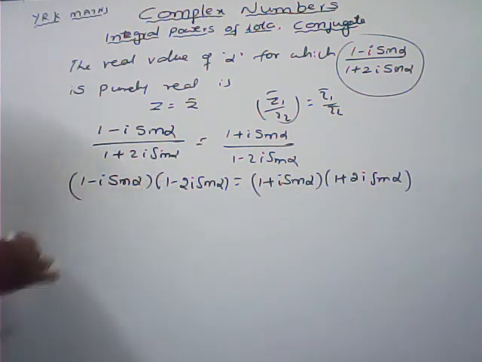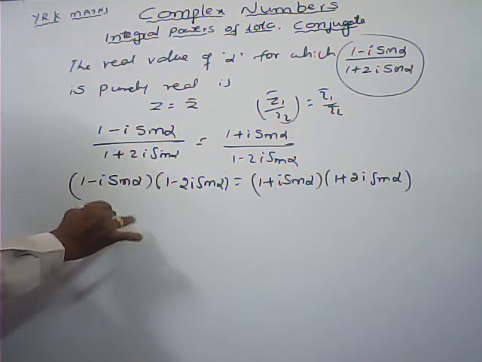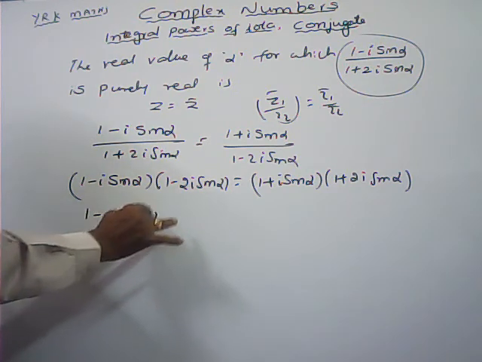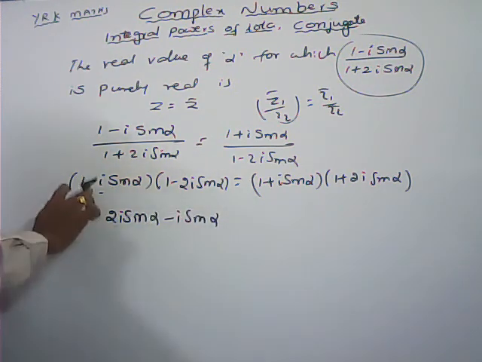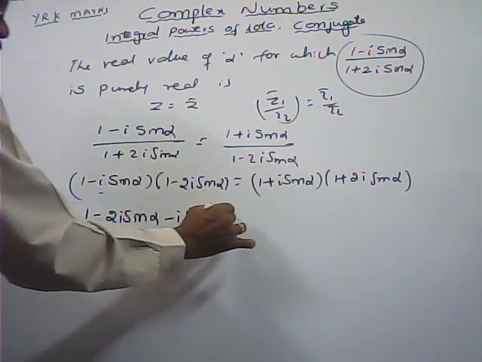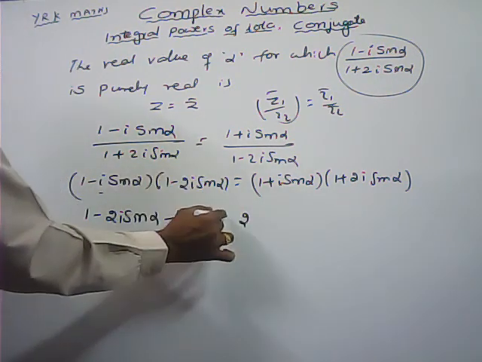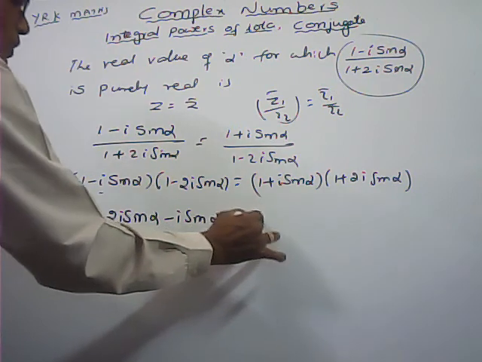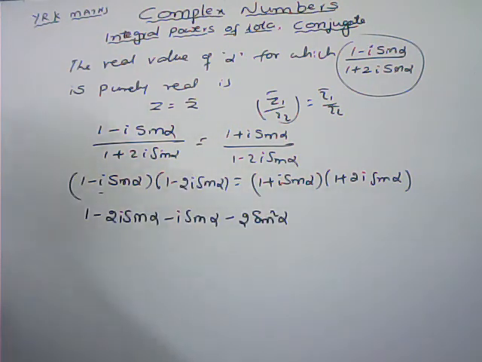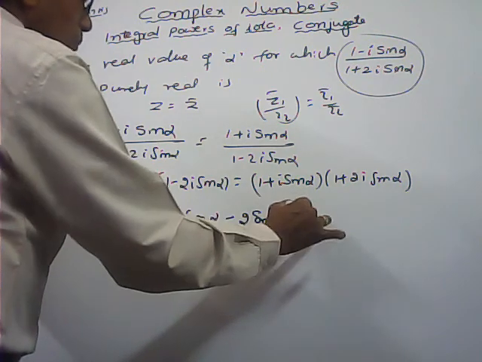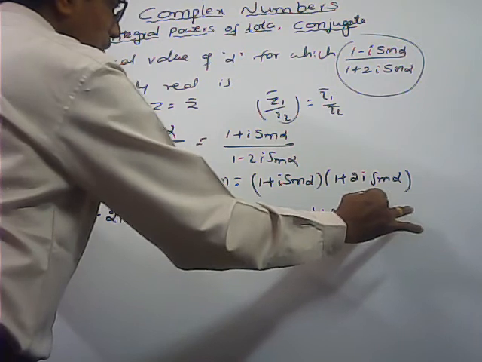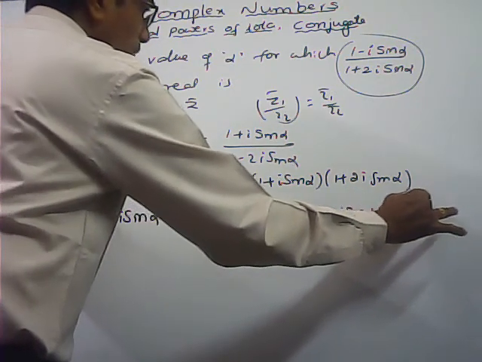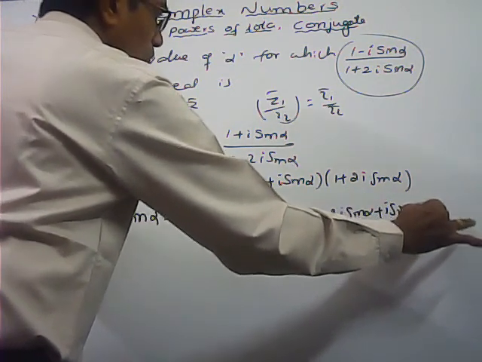Now multiply: 1 minus 2i sin alpha minus i sin alpha, minus into minus plus 2 into i square value minus 1, minus 2 sin square alpha. So total 4 terms are there, completed. Next this side also you can multiply: 1 plus 2i sin alpha plus i sin alpha minus 2 sin square alpha.